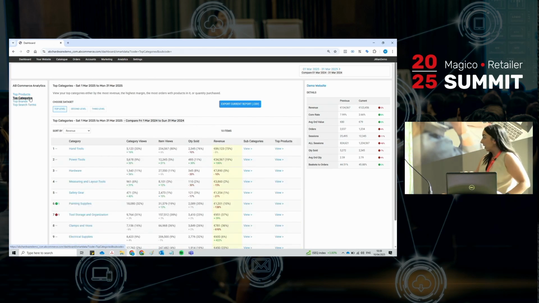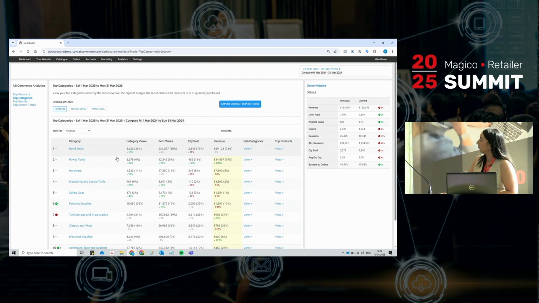You have a top categories report. As you see, the date range is still the same, and my KPIs down the right hand side are still the same because it's for the same time period. You will see that there are 3 levels of data that you can click on here, which won't be applicable to everybody, but we do have some retailers that have 3rd level categorization on the website. You can do your primary category and your subcategory as well. Again, you can sort this table by your category views, item views, quantity sold, and revenue, and all the data will change.